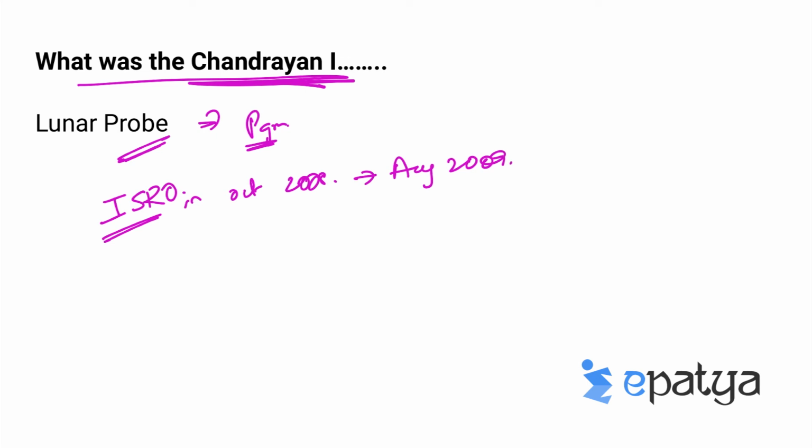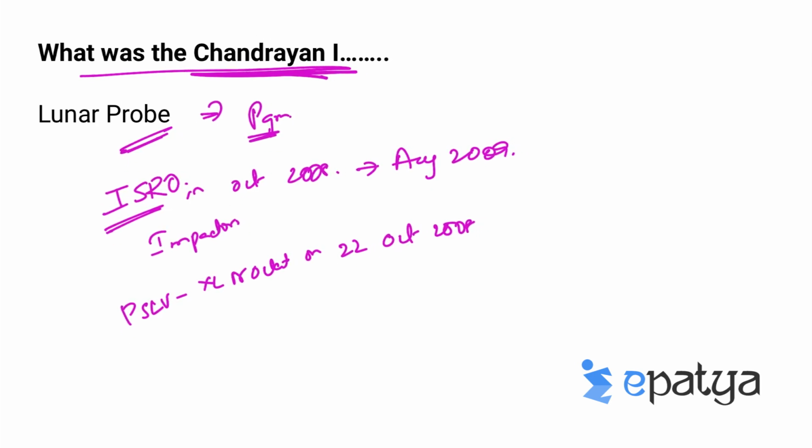The mission included a lunar orbiter and also an impactor. India launched the spacecraft using a PSLV-XL rocket on 22nd October 2008 at Sriharikota, which is in Andhra Pradesh. This mission was a major boost to India's space program, as India researched and developed its own technology in order to explore the moon. The vehicle was inserted into lunar orbit on November 8, 2008.